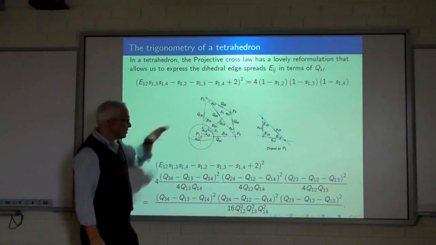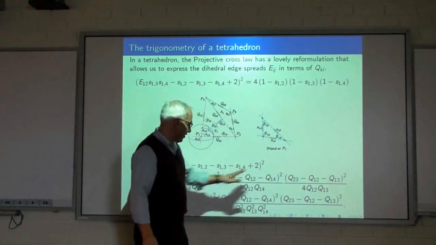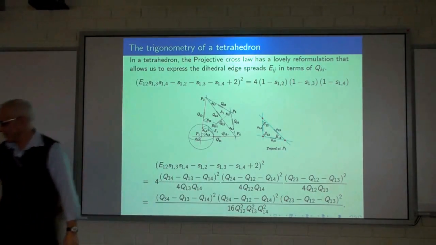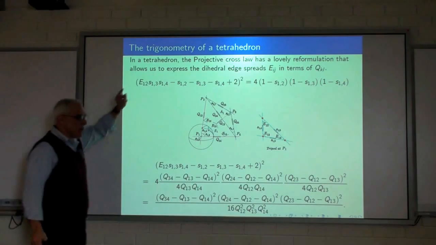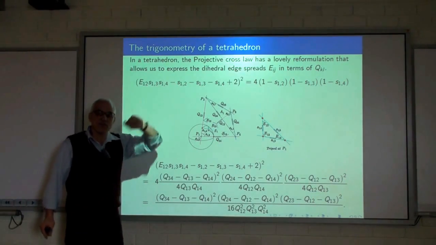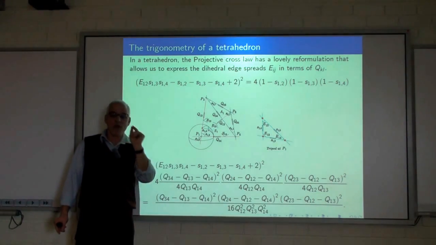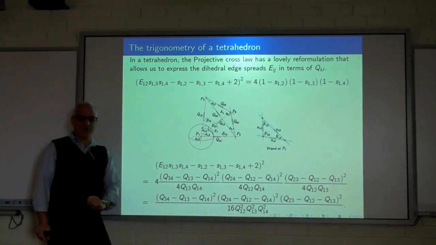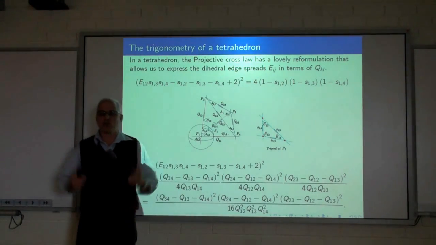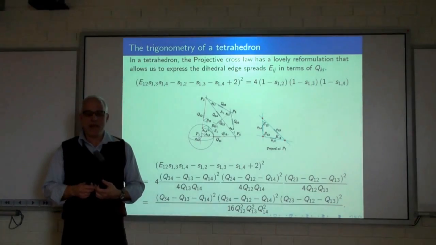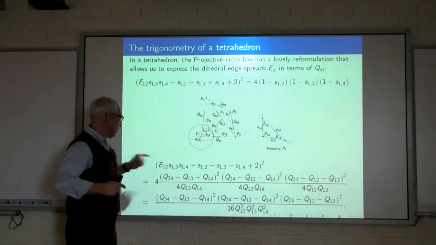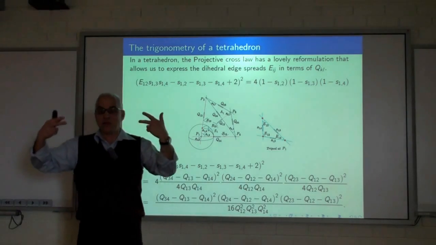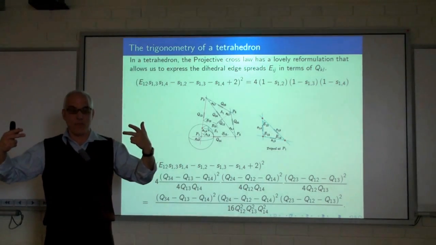And the beauty of it is that once you write down these three things and stare at it, you see that the right-hand side becomes a perfect square. So what started out as a quadratic equation is really no longer a quadratic equation. It's a product of two linear equations because it's saying this squared equals this squared. It means it factors as two linear equations. And you can almost write down the value of E12. Almost, but not quite, because there are these two linear equations that you have to choose from.